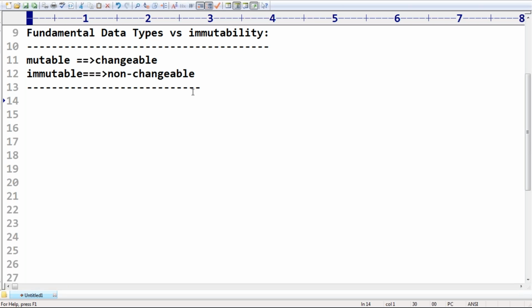Whether you are going to stop or not, forget about that. At least you have to act more flexible, more mutable. Mutable means changeable.